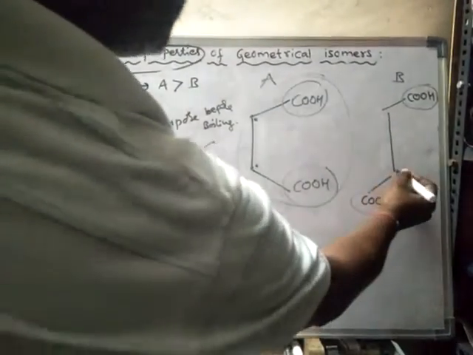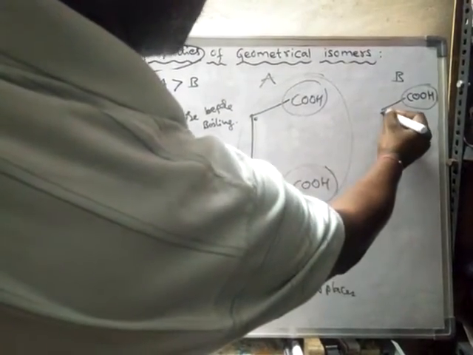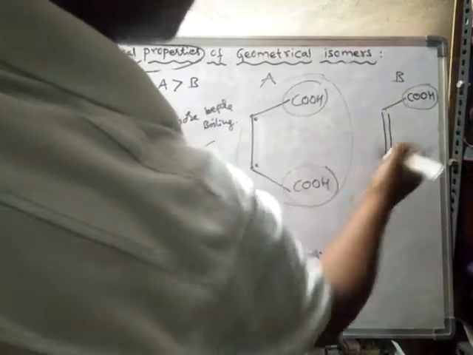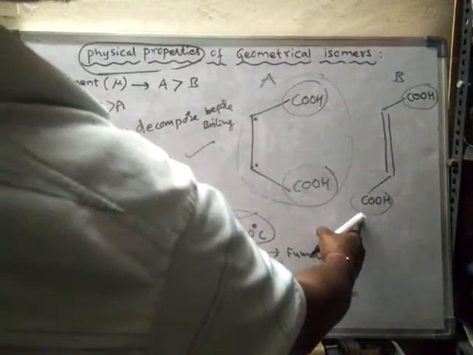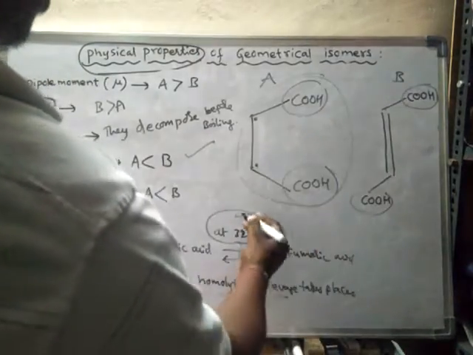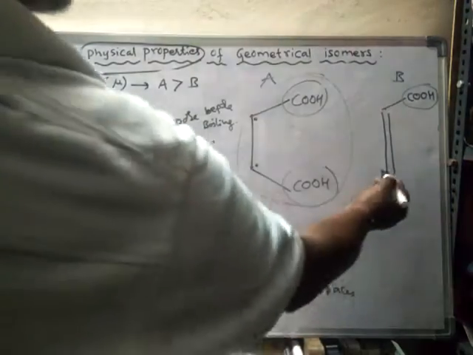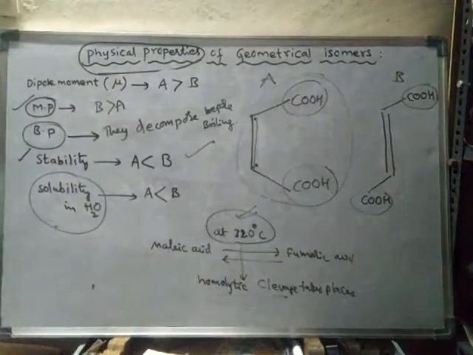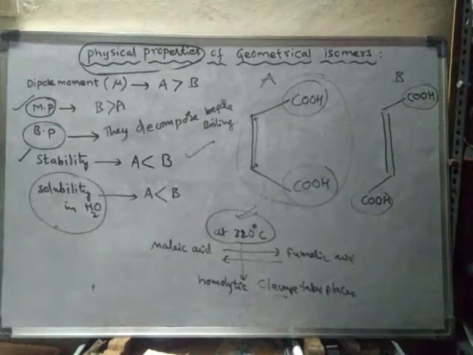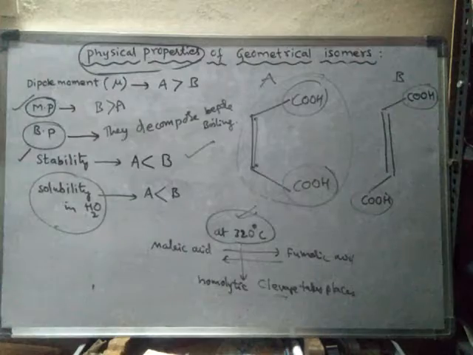Slowly, another bond formation will take place. That means maleic acid will convert into fumaric acid only at very high temperature, and fumaric acid will convert into maleic acid only at very high temperature. At high temperatures, B will convert into A and A will convert into B.